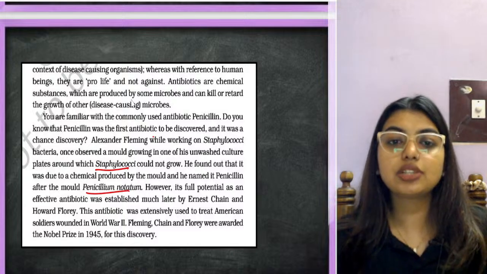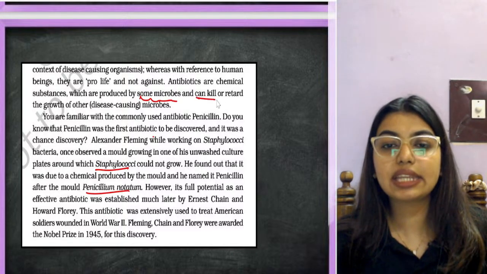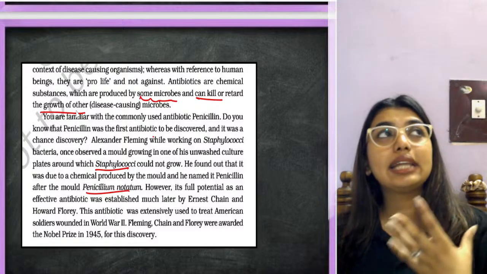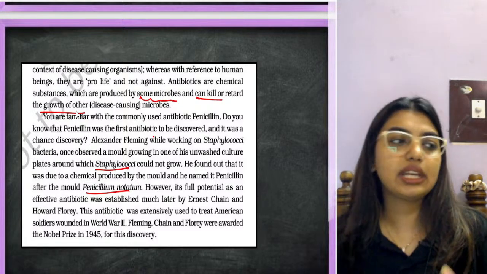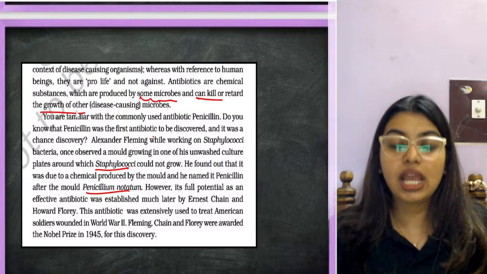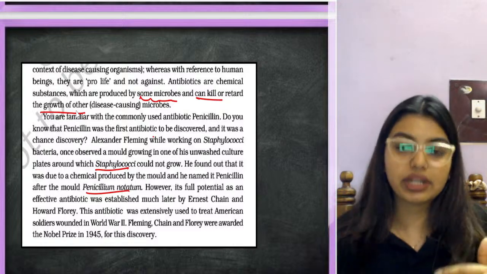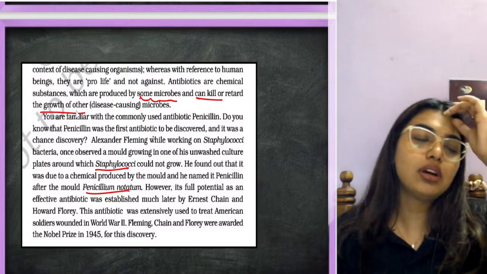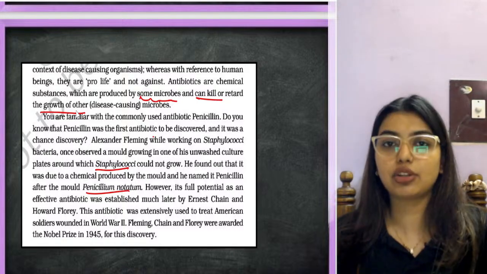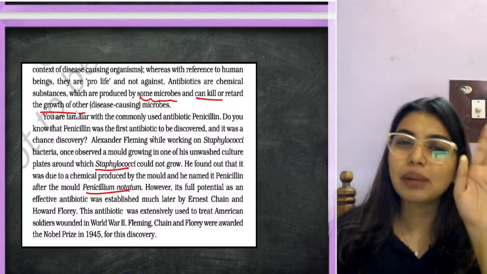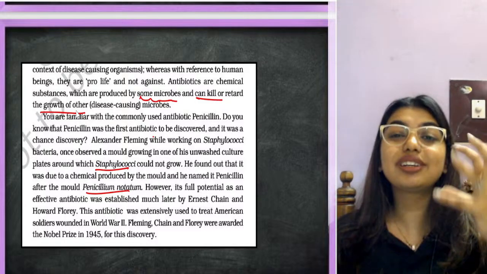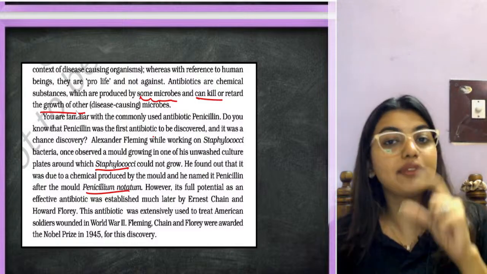Antibiotics are chemical substances which are produced by some microbes and can kill or retard the growth of disease microbes. Students, it's not necessary that, let's say we take Dolo or any other antibiotic, our thought process is to kill the whole thing. Our thought process is to calm it down. When I have a viral fever or a fungal infection, the medicine will not always kill the microbe. It will sometimes just say, bro, calm down. It will just retard and control the growth. Every time it's not going to kill.